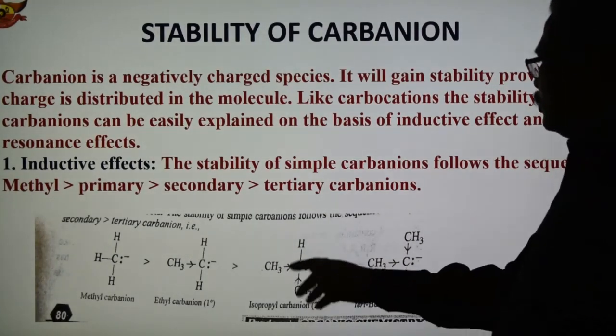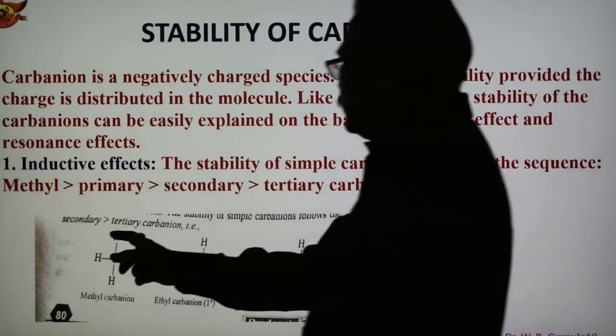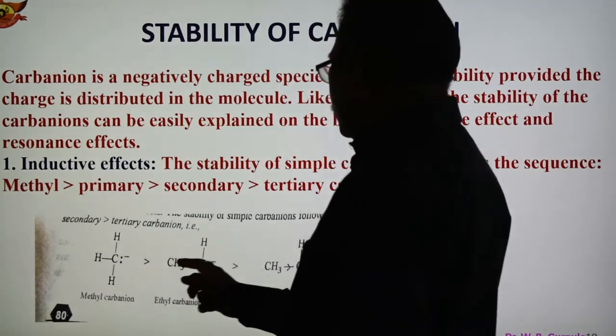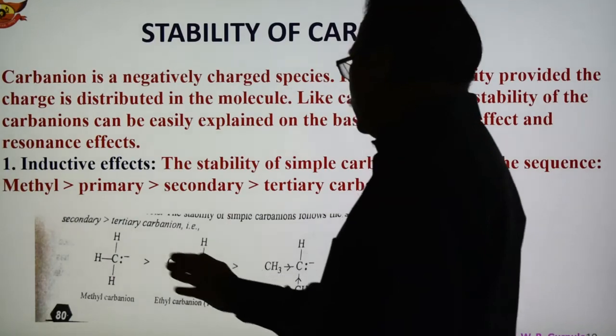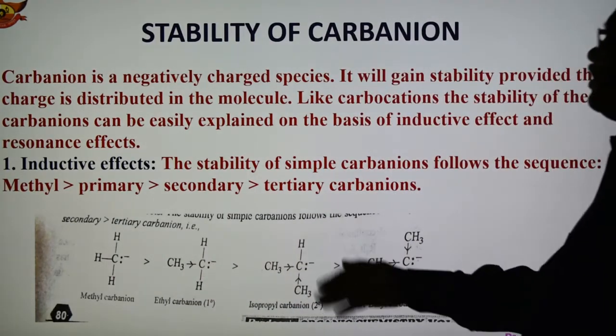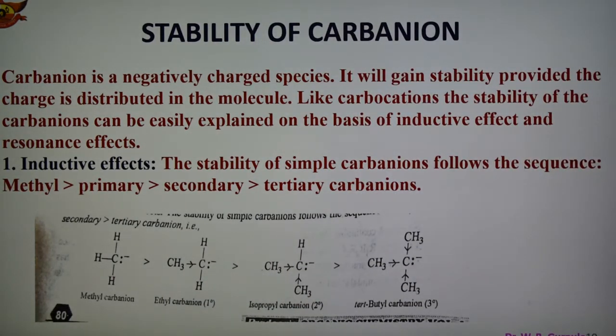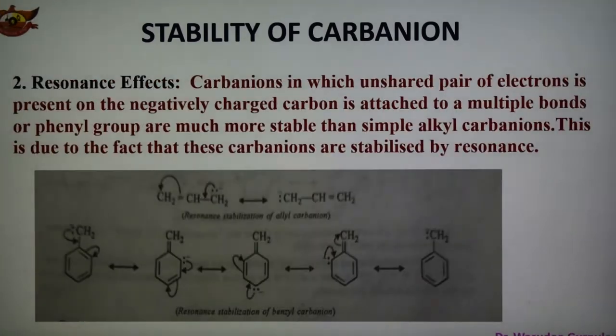Here there is no methyl group, here there is only one, so this is more stable than this one. This is more stable than secondary, and secondary is more stable than tertiary. So depending upon the inductive effect, we can explain the stability of the carbanion. This order is exactly reverse to the carbonium ion.